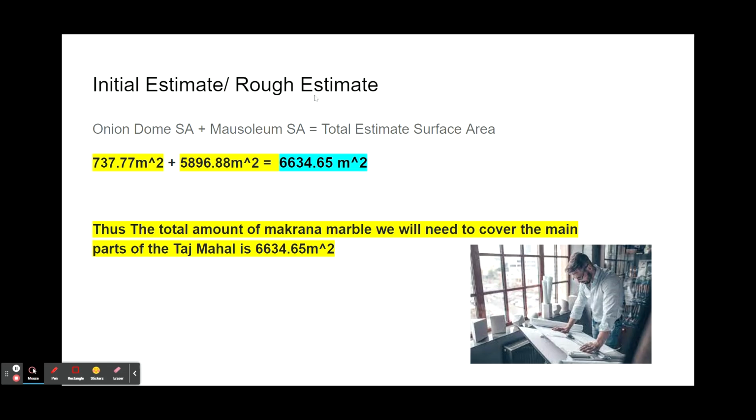Now to find the initial rough estimate of the total surface area of the Taj Mahal, we're going to add the onion dome surface area plus the mausoleum surface area, which is equal to the total estimated surface area. The dome surface area was 737.77 meters squared plus 5,896.88 meters squared, which gives us 6,634.65 meters squared. Thus, the total amount of Makrana marble we will need to cover the main parts of the Taj Mahal is 6,634.65 meters squared.